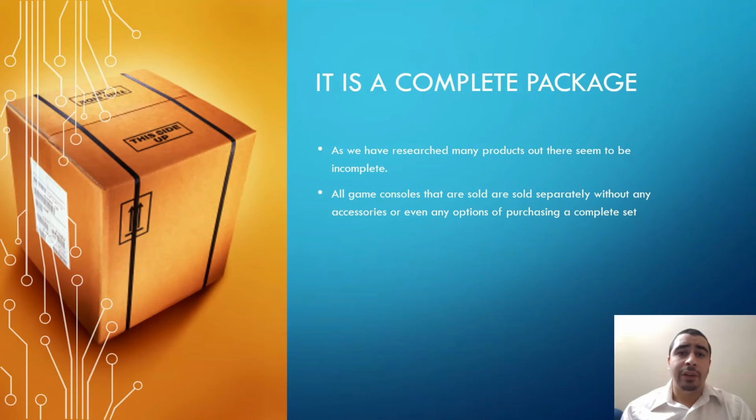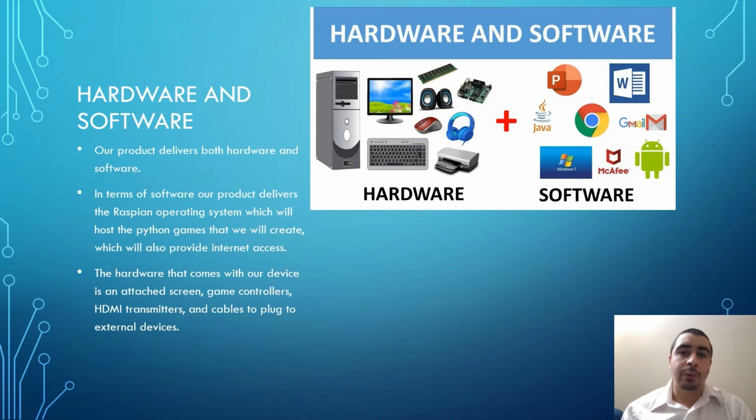Basically, we are selling you a complete package. What this means is that you will never need to purchase accessories from anywhere. As we have done research, people are making more money off accessories. We will sell with everything inside it, meaning the HDMI transmitters for mirroring, the GPIO pins, which includes the screen that is touch screen, and it can be used portable. Or if you just want it as a simple device, which is a gaming console, you can just plug it into the TV. In terms of hardware and software, we are giving a complete package, as I stated before.